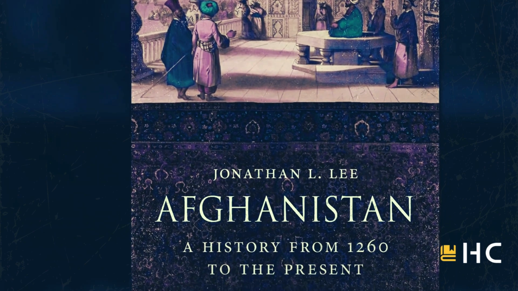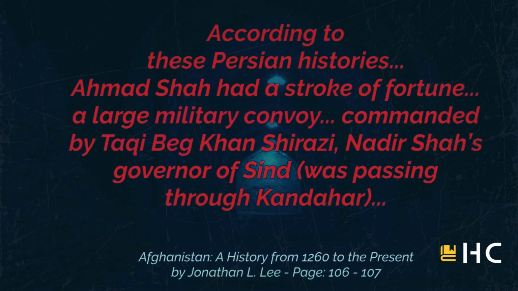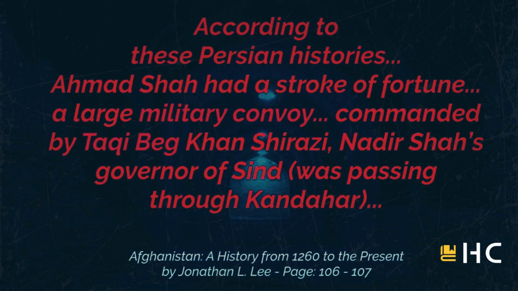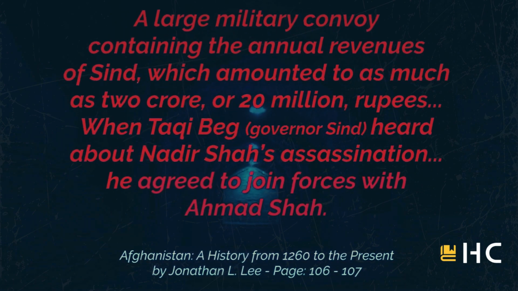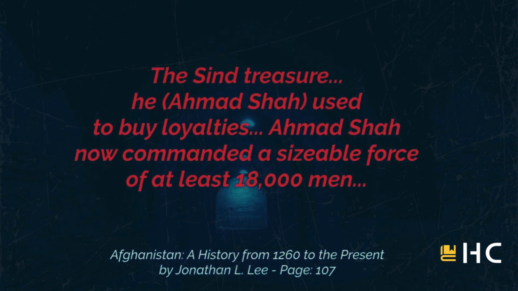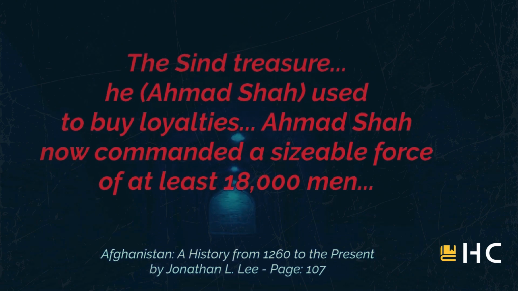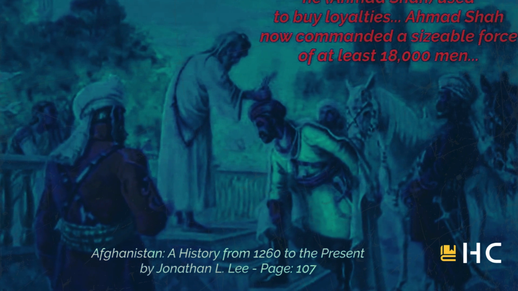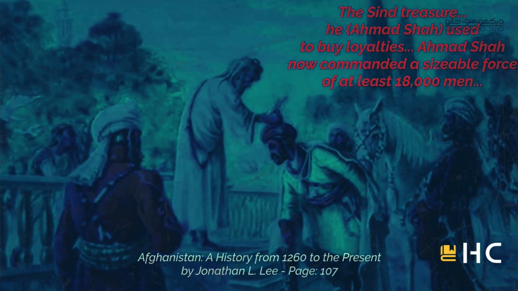However, historian Jonathan Lee dismisses the story of Loya Jirga. He gives a different version of the history. He says that the Iranian governor of Sindh, Taqi Beg, passed through Kandahar with a military convoy. He joined forces with Abdali. He also gave Abdali 20 million rupees. Abdali used this money to buy the loyalties of tribal chiefs and recruited an army of 18,000 men. He used this army and money to become the ruler of Afghanistan.